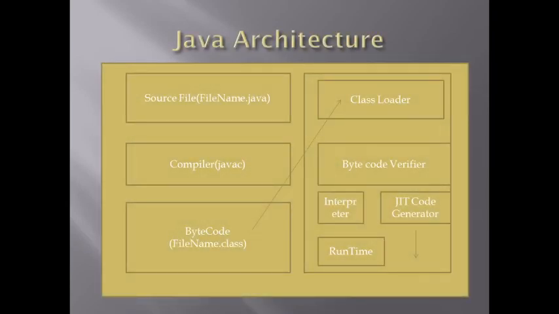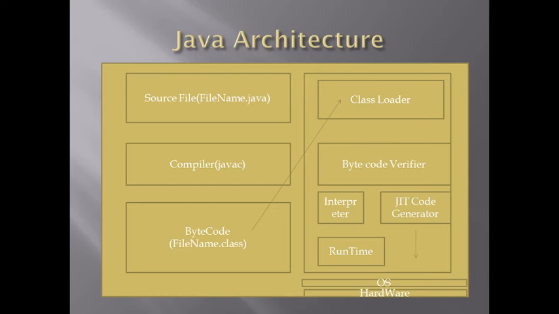So let's see the Java architecture. A source file is given, which is basically a .java file. Then it is compiled. Then a bytecode would be generated. Then the bytecode will be given to the JVM. JVM has a class loader which is responsible for loading all classes. Then it verifies the bytecode using bytecode verifier. Then the interpreter is responsible for running the Java code, which interprets each line.